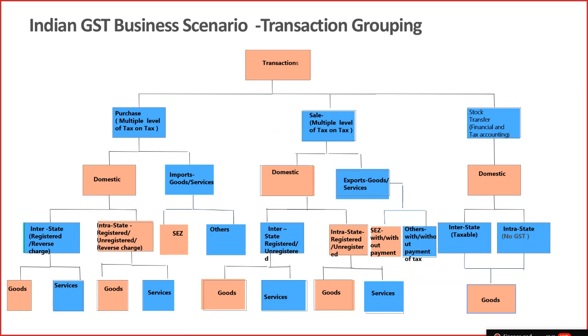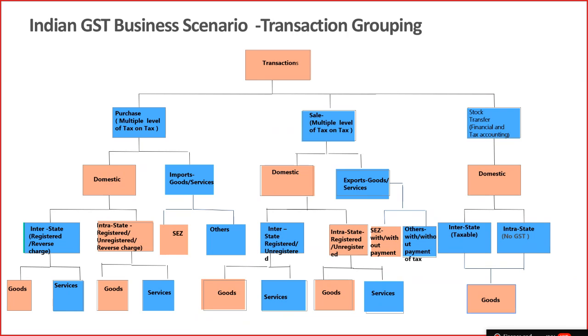Now there is further classification of these transactions, registered and unregistered. You know that for unregistered, the taxes will be paid by the buyer, but this particular provision was put on hold on 13th October 2017, and this is on hold till September 2019. So till September 2019, if you buy from an unregistered vendor, there will be zero tax on those transactions. When you sell, unregistered or registered will not matter, but the transaction needs to be reported to the government.